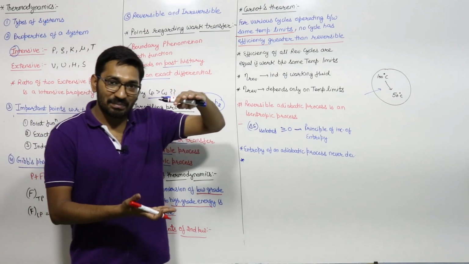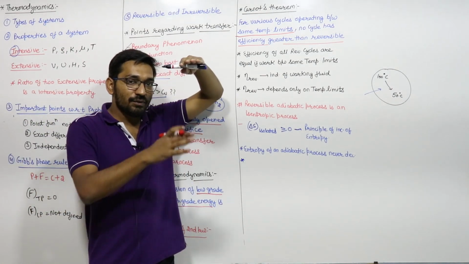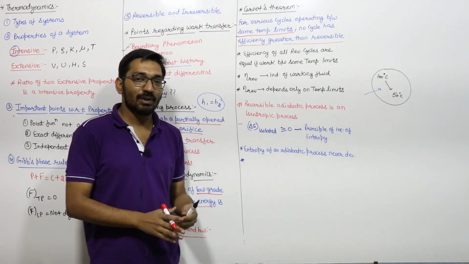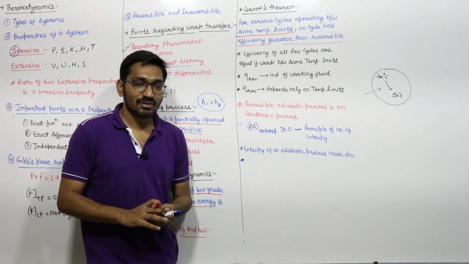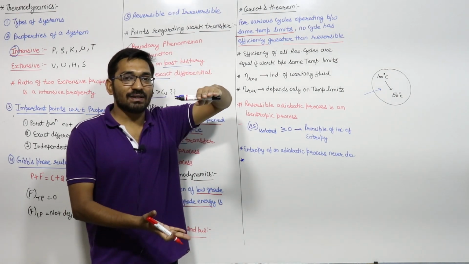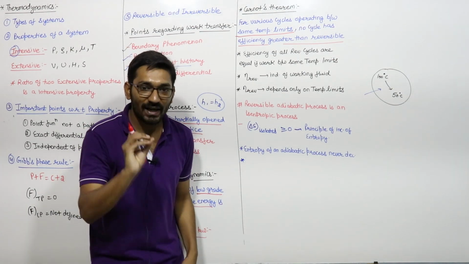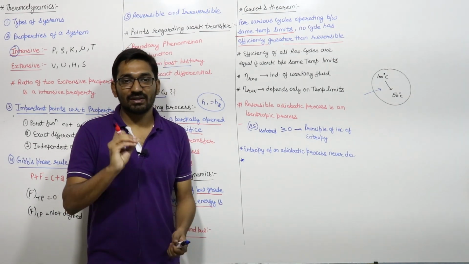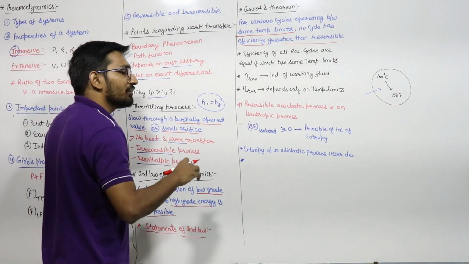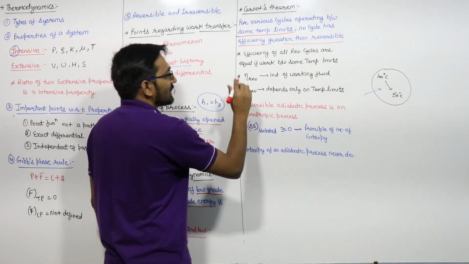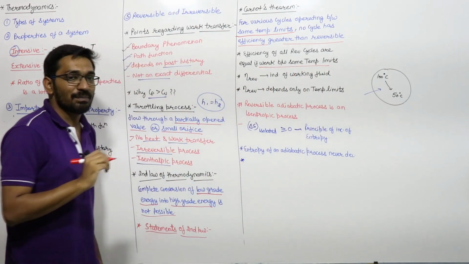If you operate 2 cycles in between, one reversible and one irreversible, then between the same temperature limits the efficiency of the reversible cycle is always greater than the efficiency of the irreversible cycle, and the efficiencies of all reversible cycles are equal if they work between the same temperature limits.